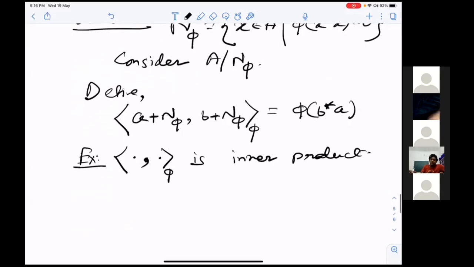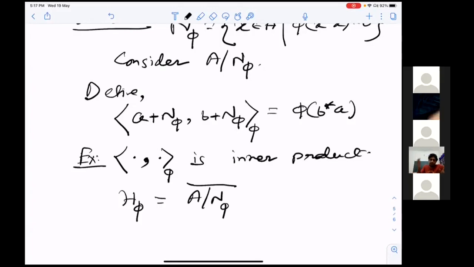And as soon as we have an inner product, we can define the completion and call this Hilbert space H phi, the completion of A mod N phi. So we got H phi. Now we have to define the representation.